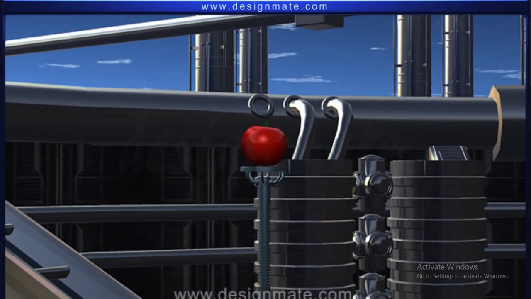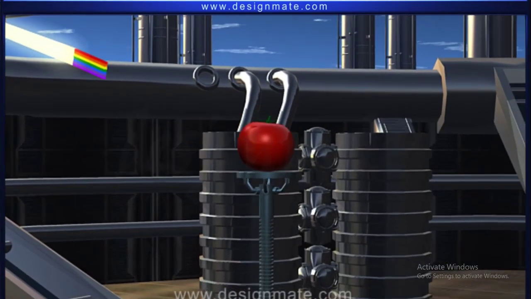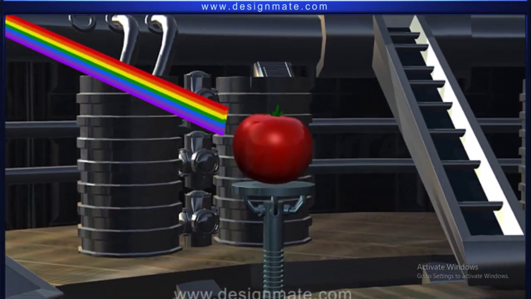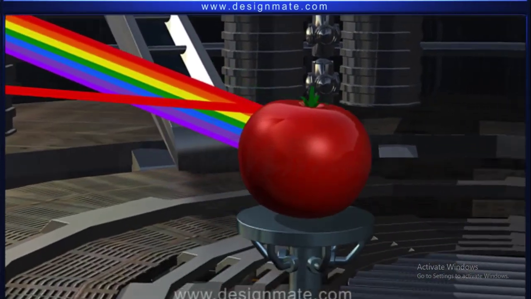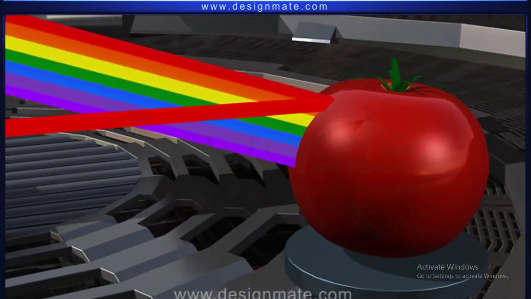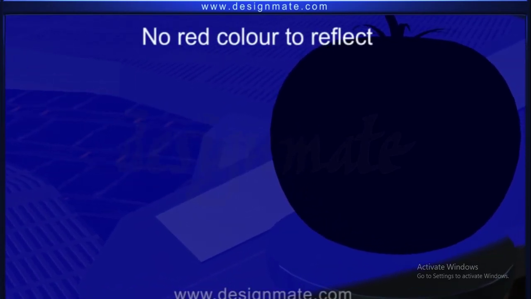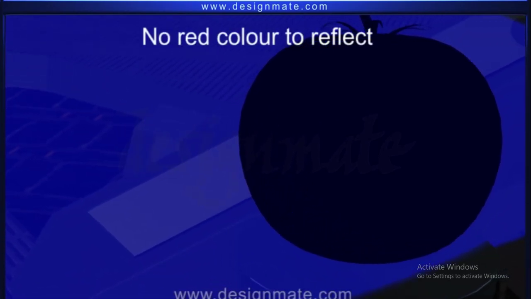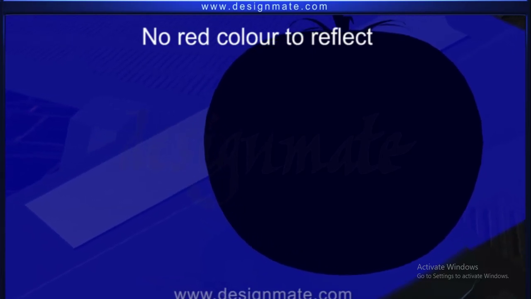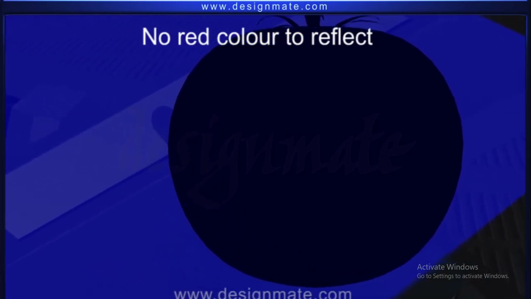We have already learnt that tomato absorbs all the colors of white light except red. Let us now see what happens if a blue light falls on the tomato. The incident blue light is absorbed by the tomato. Since there is no red color to reflect, the tomato doesn't reflect any color at all and simply looks black.